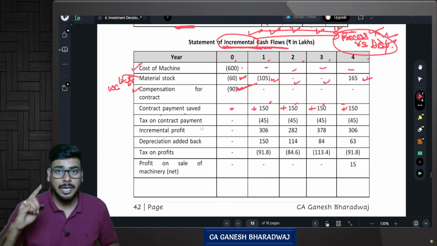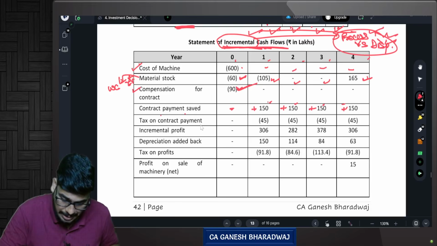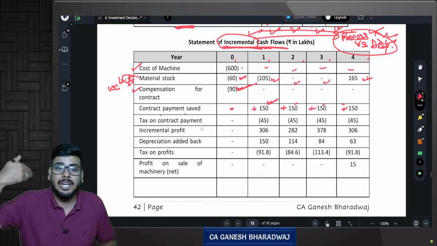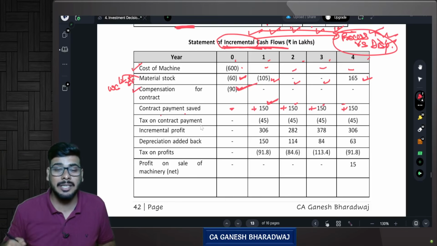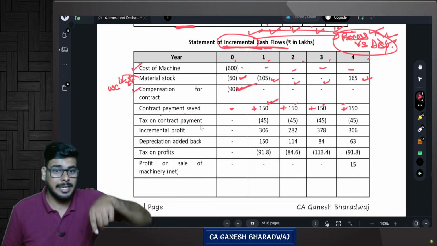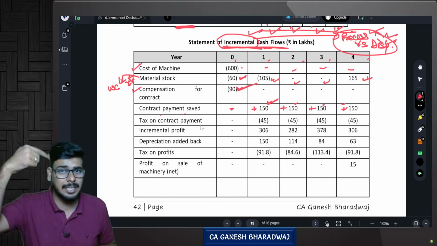Then what happens here? Every year you are now saving 150 lakhs. Correct? On this 150 lakhs, till date, this 150 lakhs was a tax deductible expense.